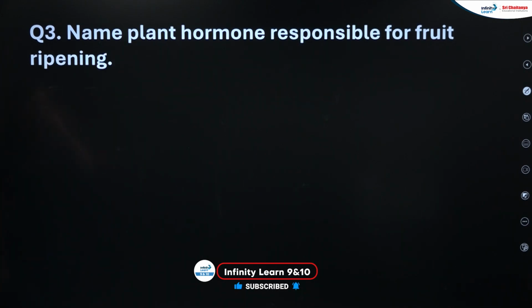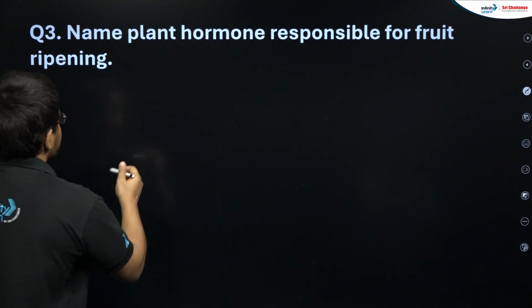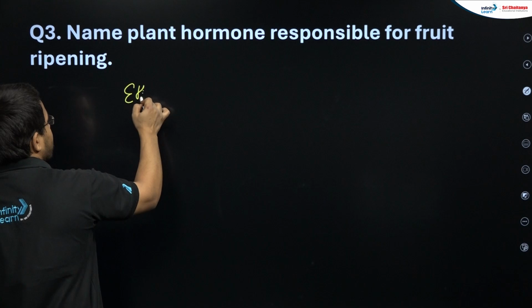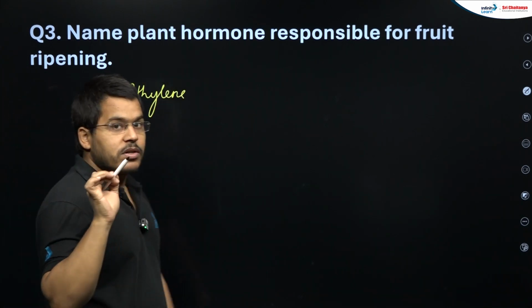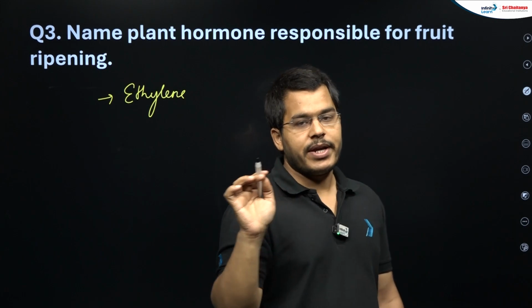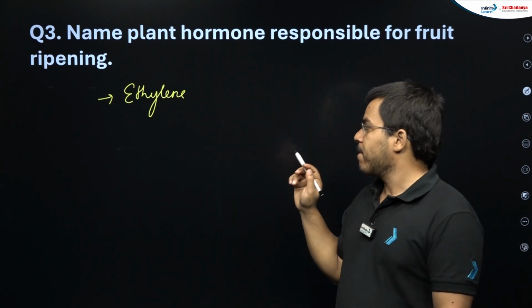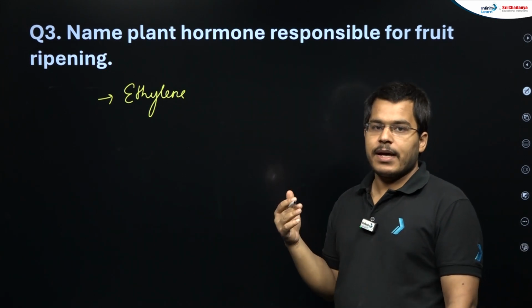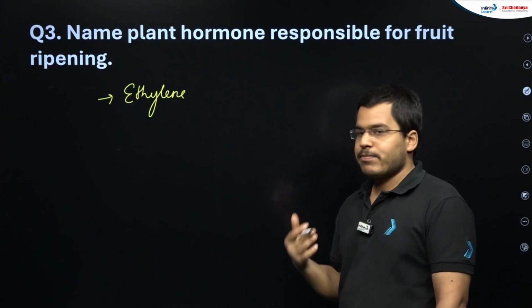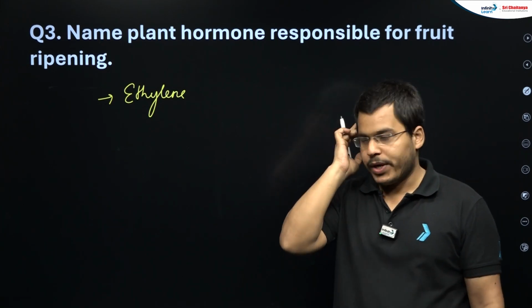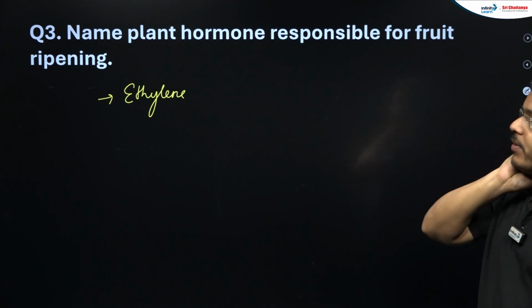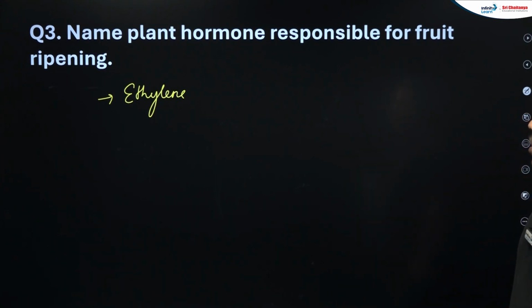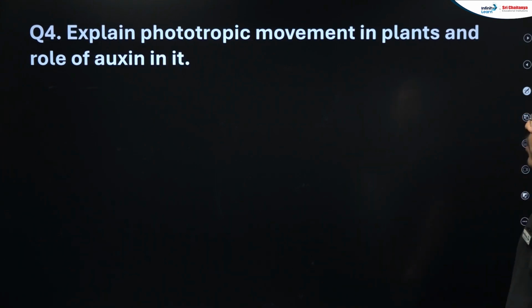Next question, students: name the plant hormone responsible for fruit ripening. This is also a very important question, and the answer is ethylene. So these were 3 one-word answers that are very important. They have come many times in exams, and there is a very good probability that they will come back. Any of these 3 can come. These were the one-word questions that are very important in this chapter.